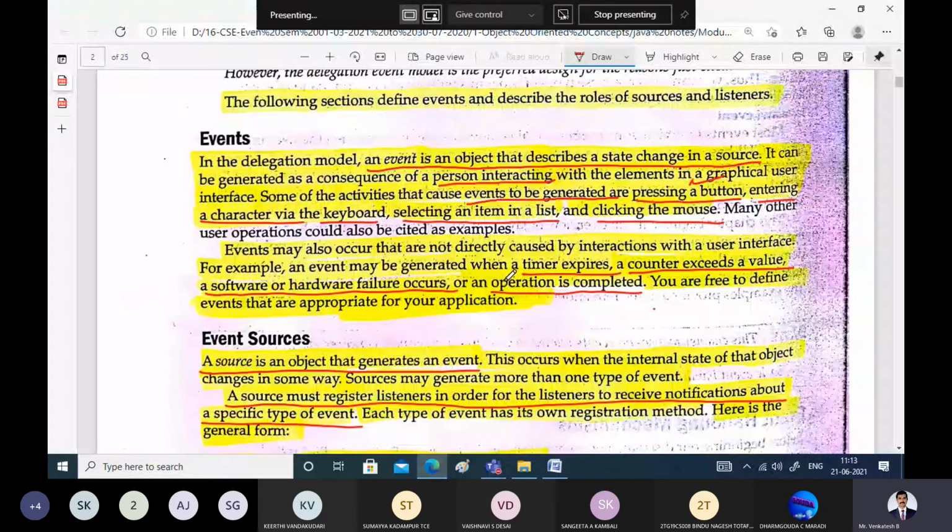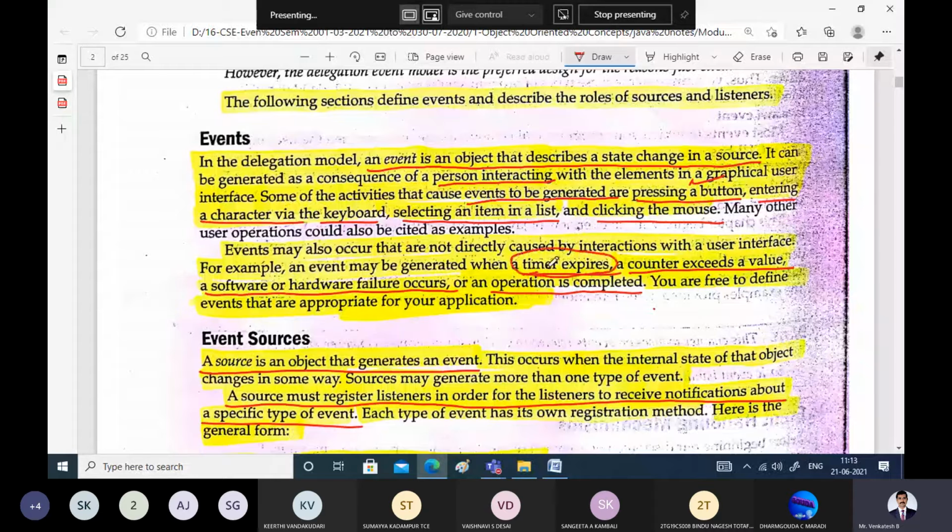So how may an event get generated? Whenever some timer has expired, that means an inbuilt event. Whatever I showed was an explicit event which the user was generating, but in all the cases, that is also an event. Even if you are not interacting with the program, you are not changing anything for the source, that means you are not clicking the mouse, you are not pressing a key on the keyboard, nothing you are doing, still an event can get generated. So what are the examples for that? Whenever a timer has expired.